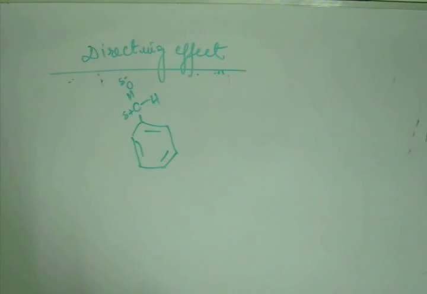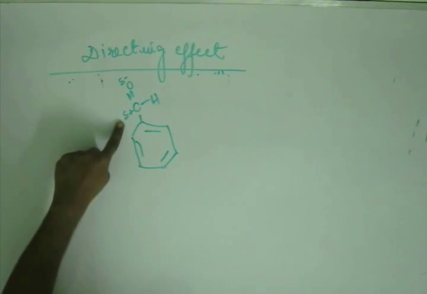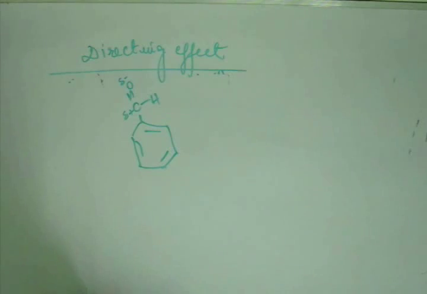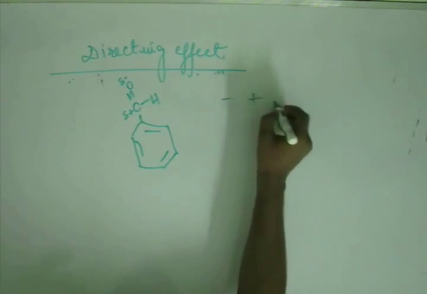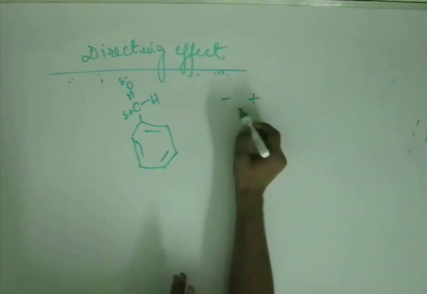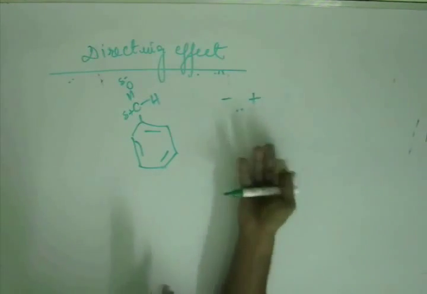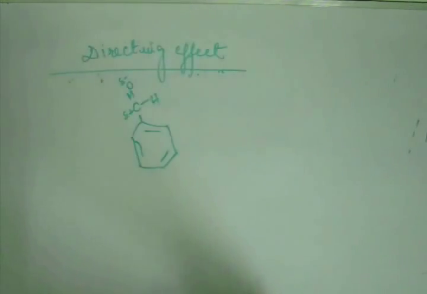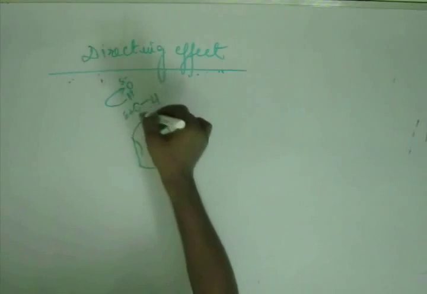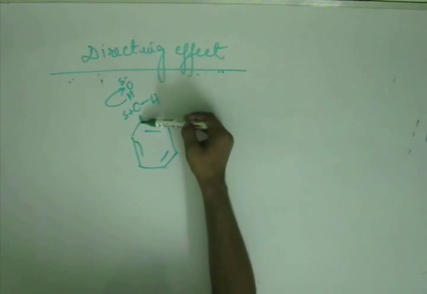Now to start drawing the resonating structure, what we will try to do is bring our electron rich site adjacent to the electron deficient site. The idea is, if we bring plus and minus adjacent, this minus means 2 electrons, this plus means no electron, an empty orbital. So those 2 electrons come in between and form a bond. So if you bring a plus and minus adjacent to each other, that means it's a bond. Alright, so if I put the electrons of this bond onto oxygen, that will form O minus, and that will create C plus. And somehow if I bring a negative charge on this carbon, then this C plus and this C minus will form a bond.